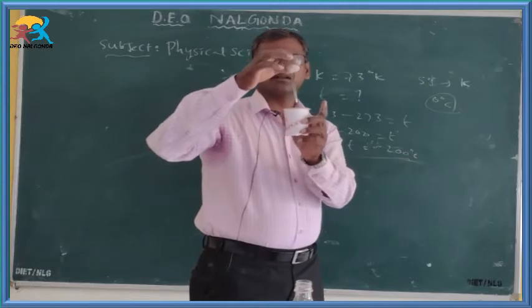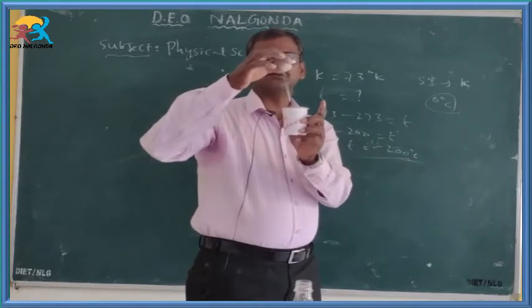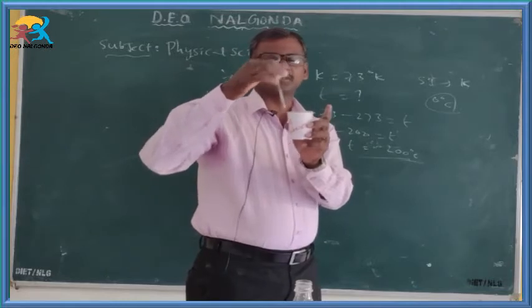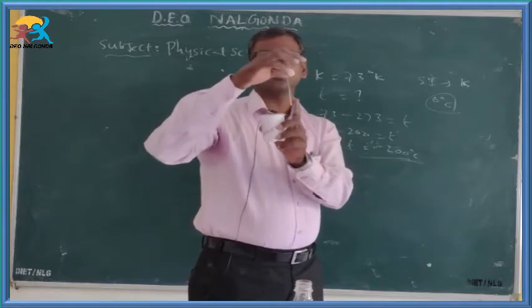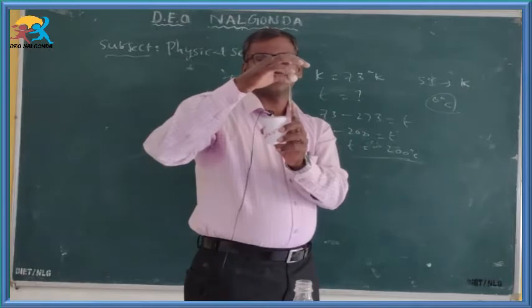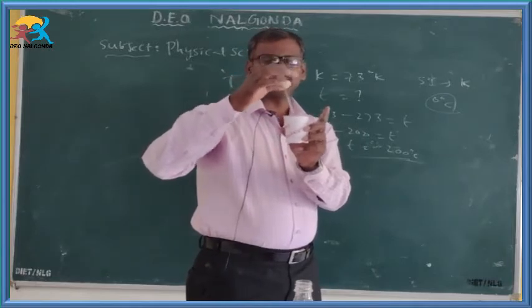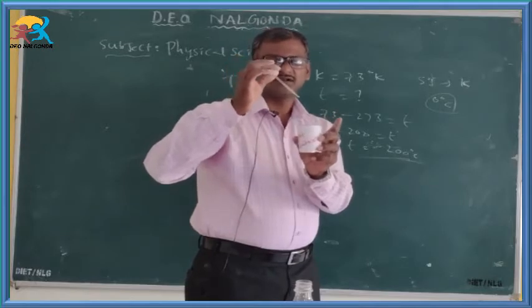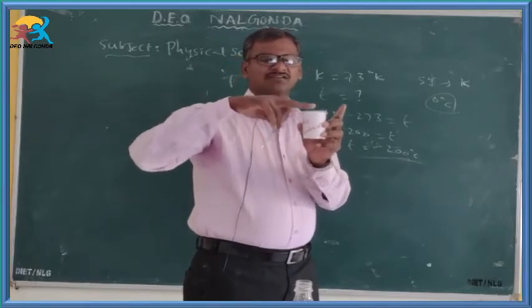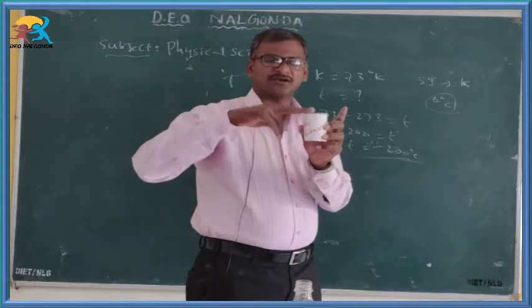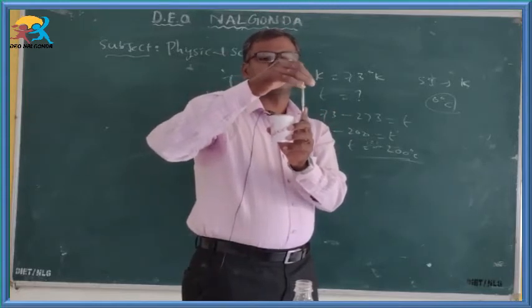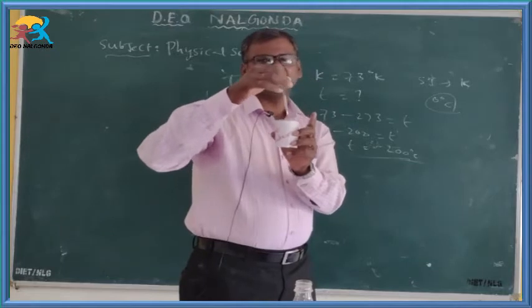Already we discussed the definition of heat. Heat is a form of energy. It flows from hot body to cold body till thermal equilibrium is attained between the bodies. So at this moment, hot water is the hot body and the mercury present inside the thermometer is the cold body.